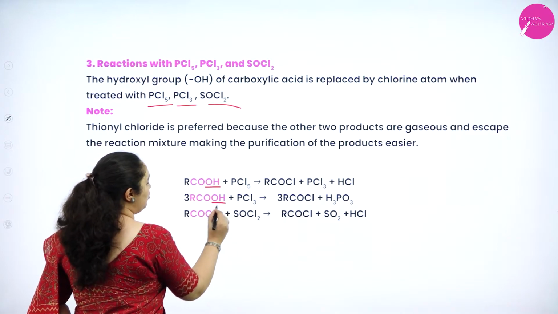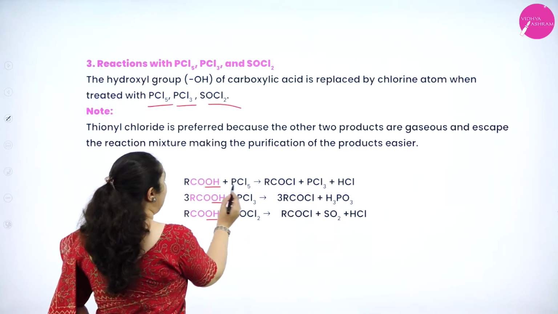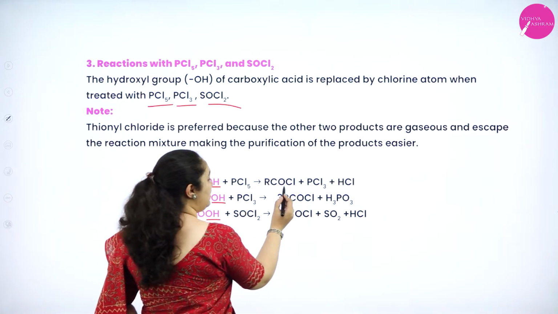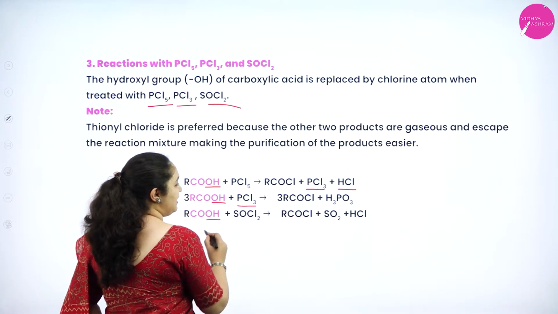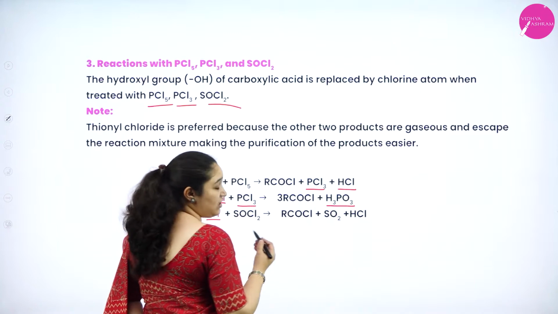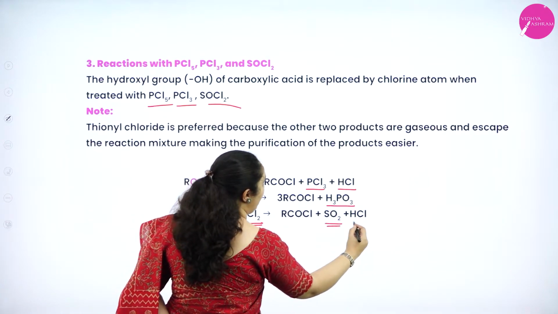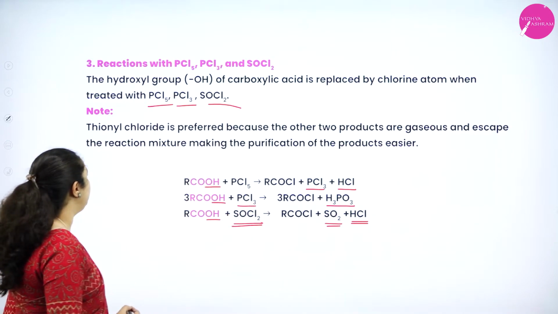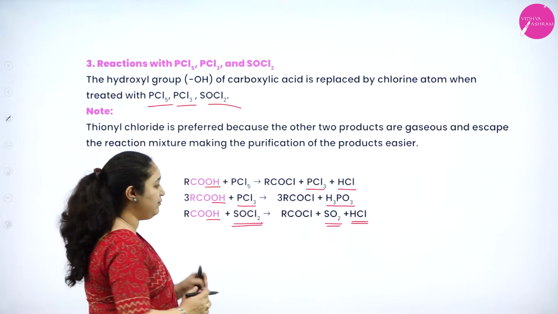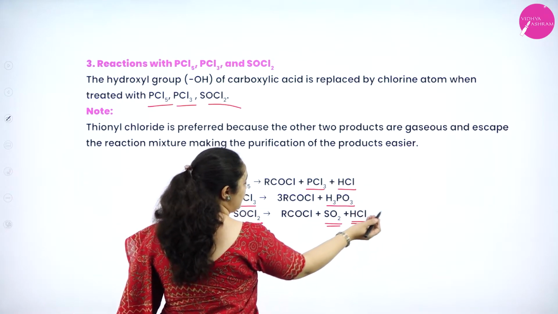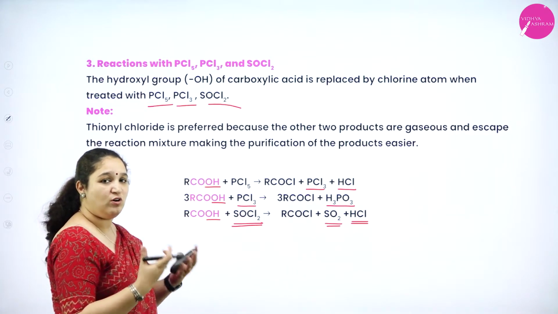RCOOH, the OH group gets replaced with chlorine. Okay, so when it is treated with PCl5, you get RCOCl, PCl3 and HCl. When it is treated with PCl3, you get RCOCl, H3PO3, and when it is treated with SOCl2, you will get SO2 gas and HCl which is produced. Thionyl chloride is preferred. Why? This particular reaction is preferred because sulfur dioxide is also a gas, HCl also is a gas, so there is no tedious separation process of the products.